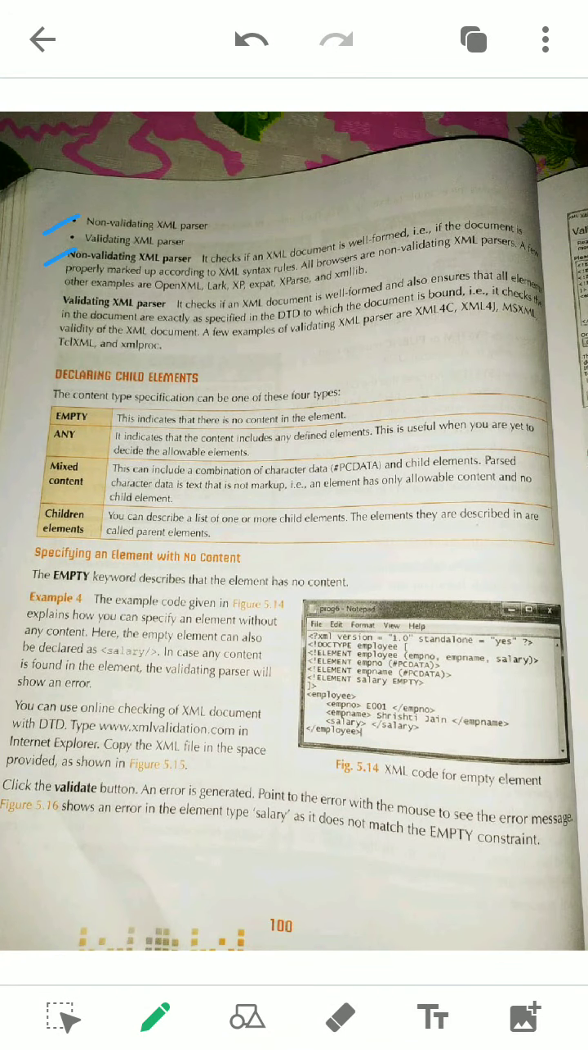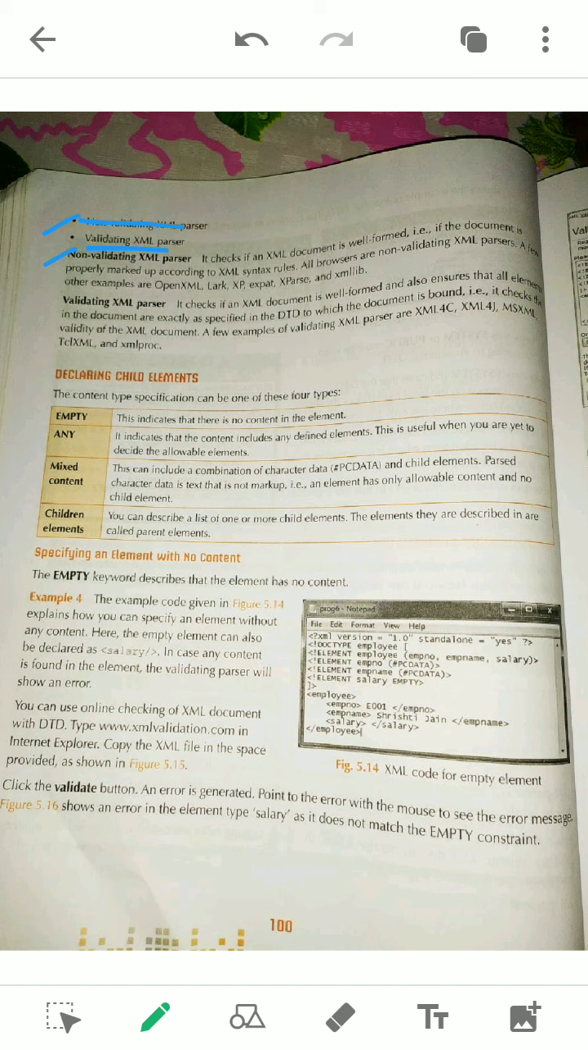Validating parser and non-validating parser. These definitions are very easy to remember. By the name itself it is saying the definition. Validating and non-validating. Validating means what? Valid XML. Valid XML means it will have a DTD. Simple. Non-validating means there will be no DTD. Simple. By the name itself it is saying the definition.